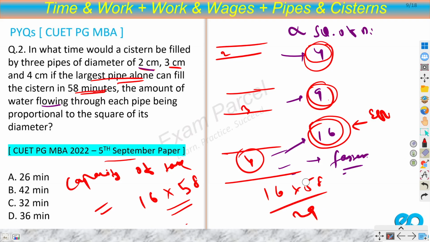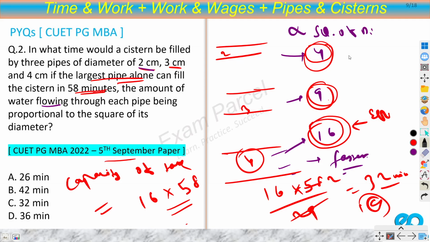This is 58. Let me write it clearly. So 16 into 58 by 29. We can cancel this by 29. So 16 into 2, 32 minutes. So this is option C. I hope this is clear to you.